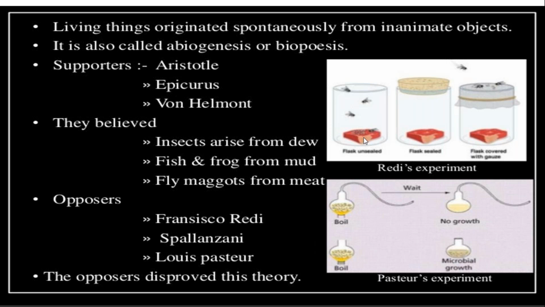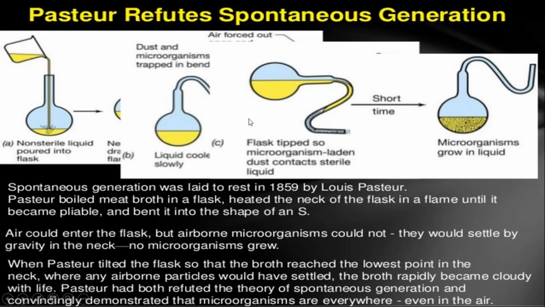Then the experiment that was performed by Pasteur. He takes two flasks and completely sterilizes them. In the flasks he adds some material, the agar medium, the liquid medium. One flask was bent in this form and the other flask was straight.